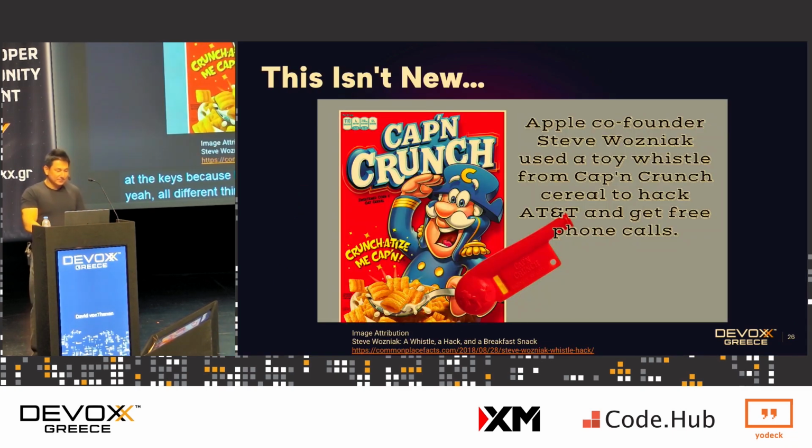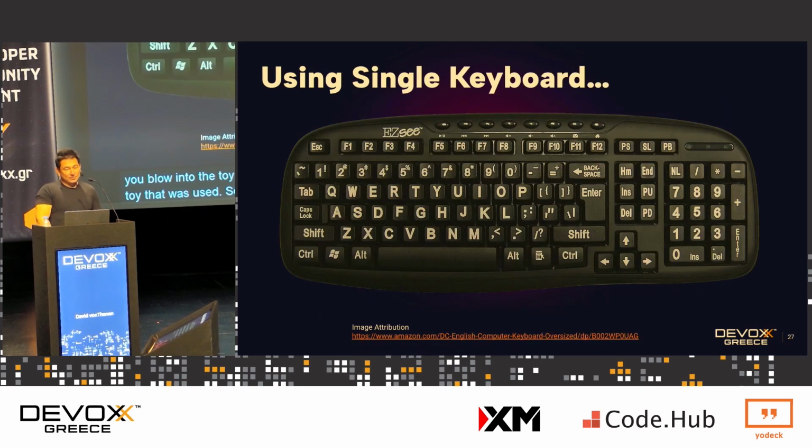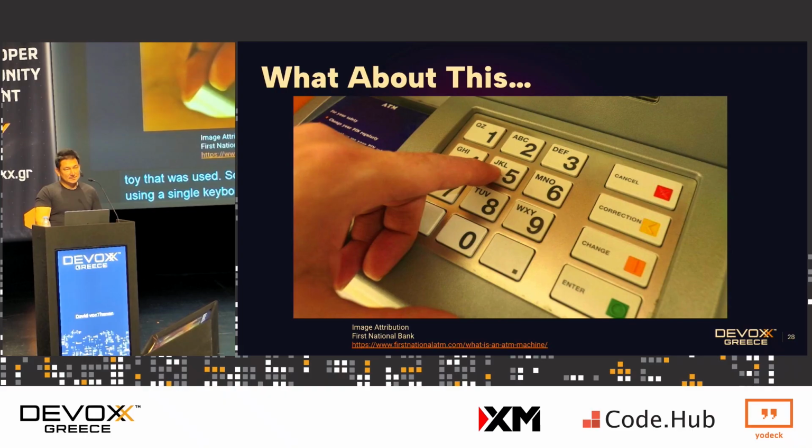So real-world attack vectors, really quick. This isn't new. If anyone's aware of this, in the 80s, 90s, and probably early 2000s, the dial tones for payphones were all acoustic based. And there used to be a toy in a cereal box that, when you blew into it at a payphone, would actually give you free calls. This was the toy that was used. So this isn't a new kind of attack. But if I were to figure out a way of using a single keyboard attack for a keyboard that we all use very frequently, my first thought was this.